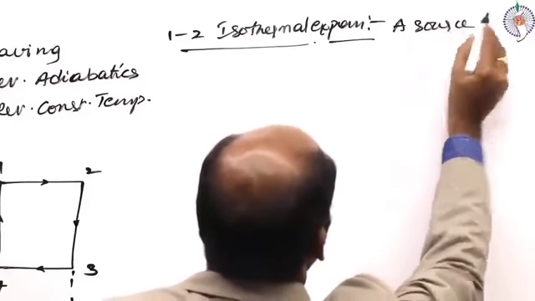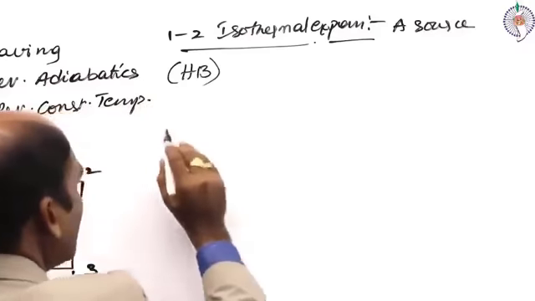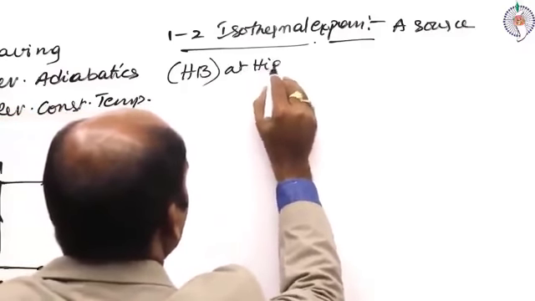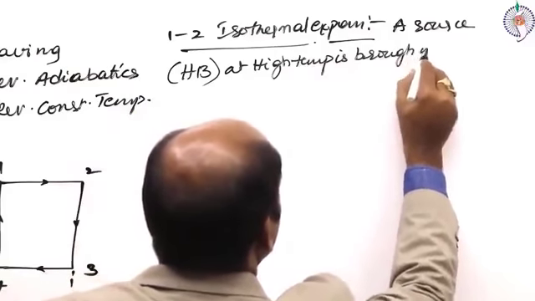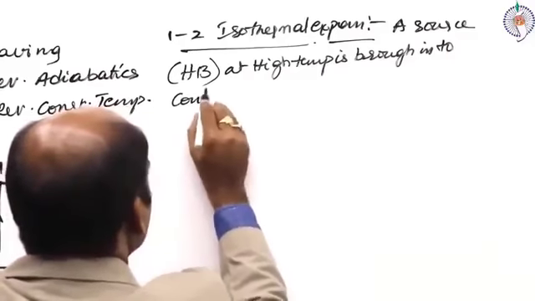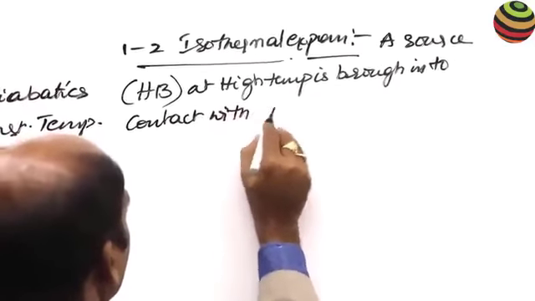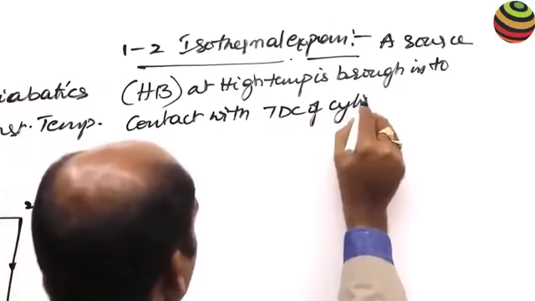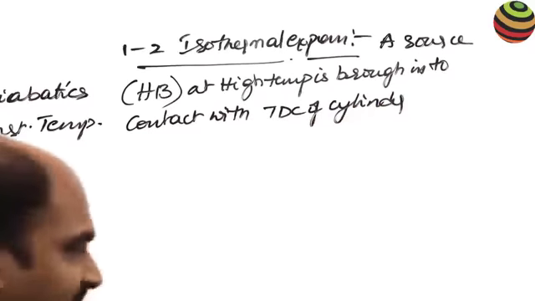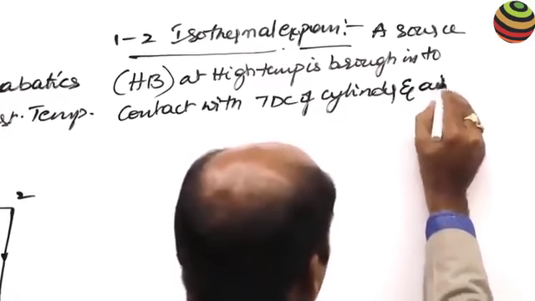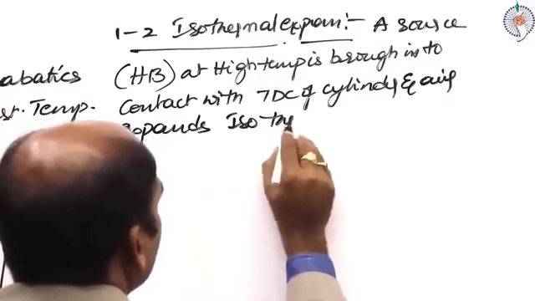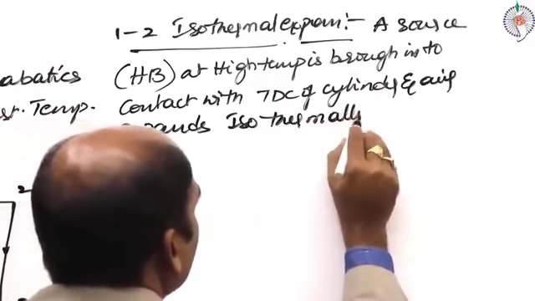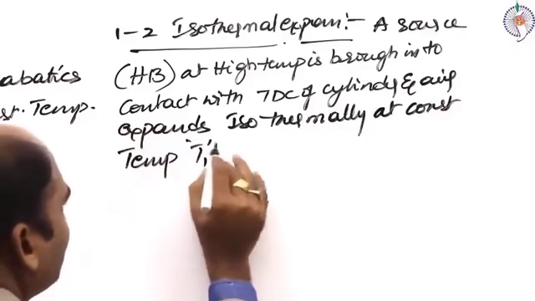So, isothermal expansion: a source or hot body (HB means hot body) at high temperature is brought into contact with the top dead center of the cylinder, and the air expands isothermally at constant temperature T1.